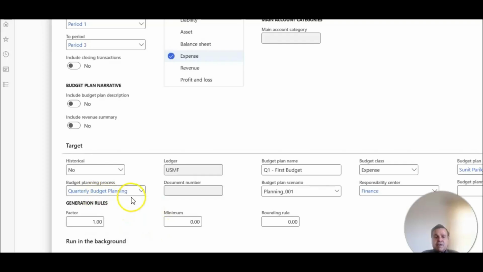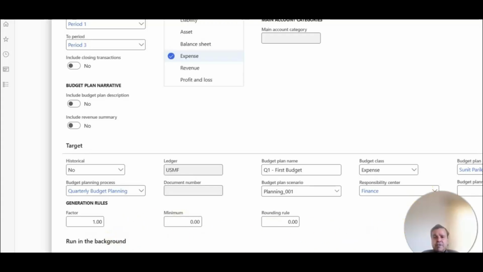You can specify what your budget planning process name was. You can give it a name. You can give it the planning scenario, which is the one that we started with, and then follow it through with the workflows and approvals. The responsibility center I'm leaving at finance, because finance has the organization hierarchy set up, which sends the budget plans to all these departments, right?